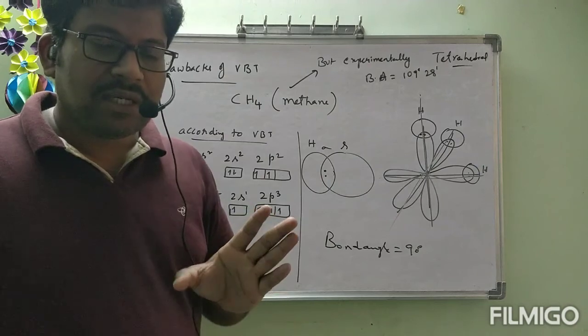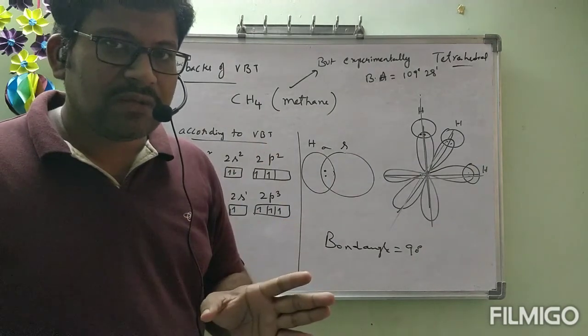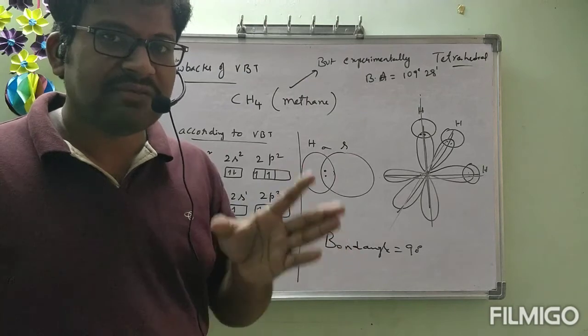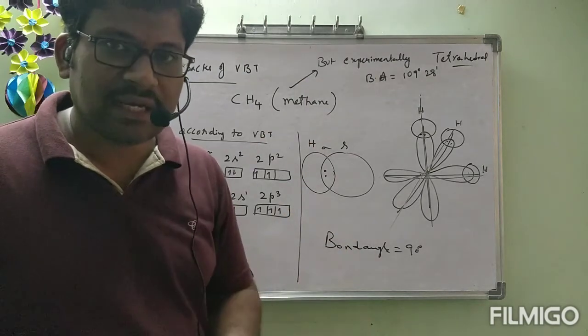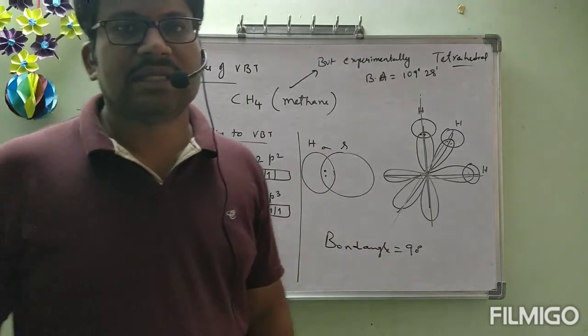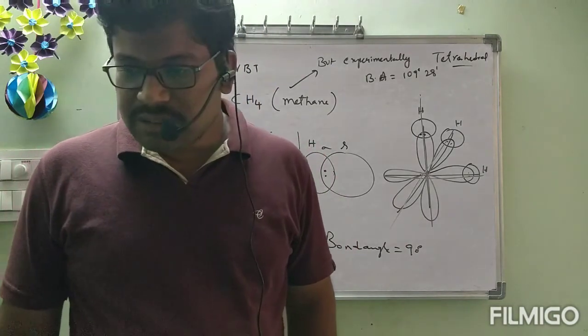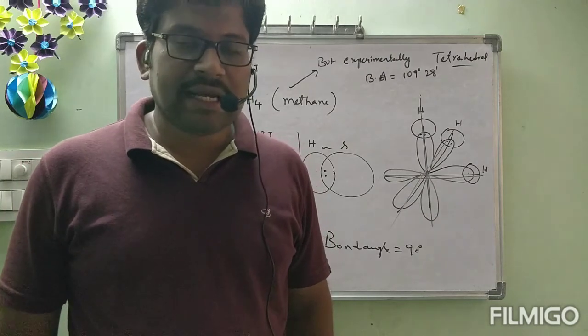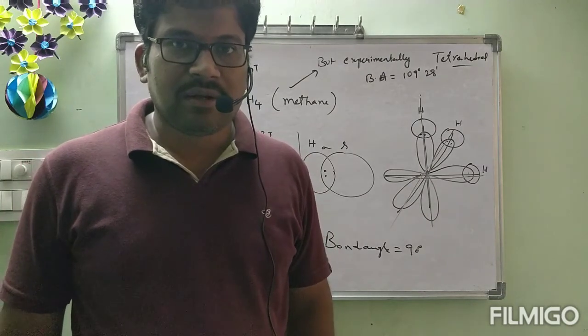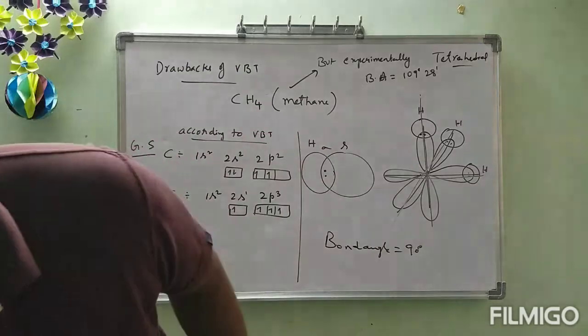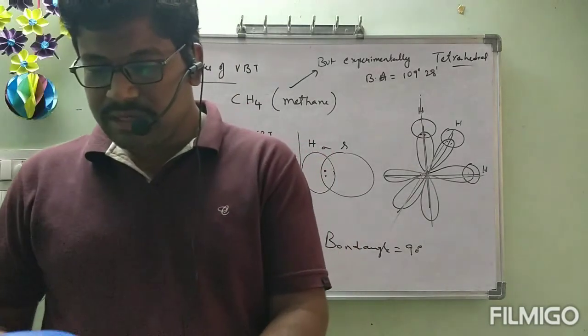To explain the structures of molecules and the stability of molecules, as well as the bond angles of the molecules correctly, the next theory was proposed, which is called hybridization. That hybridization will start in the next class. Even by using balloons I will show clearly, you will get the data. The tetrahedral, today itself, I will show by using a balloon.